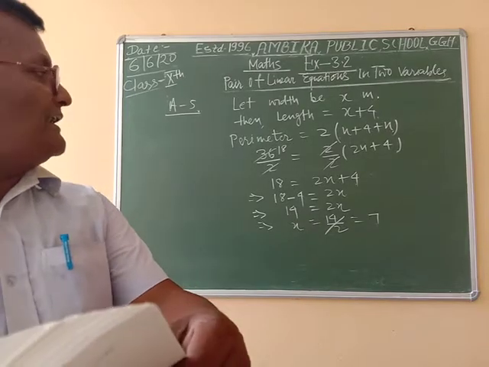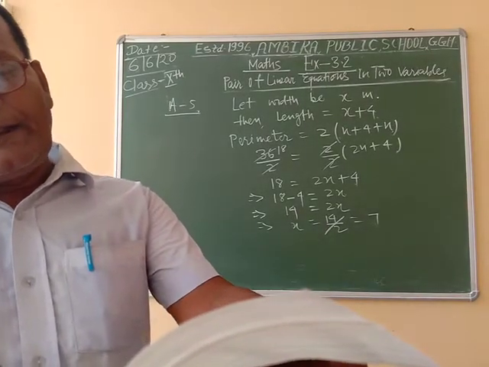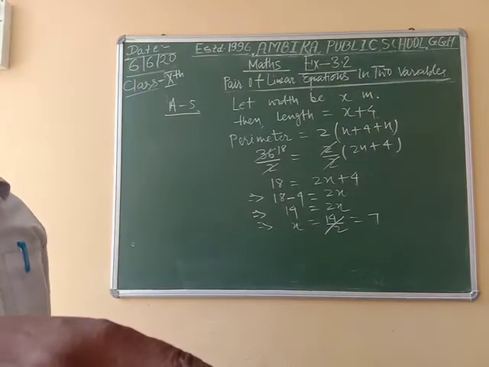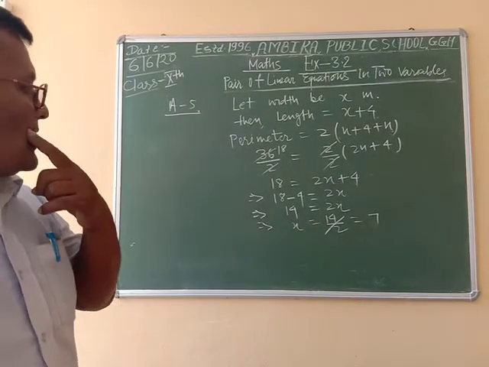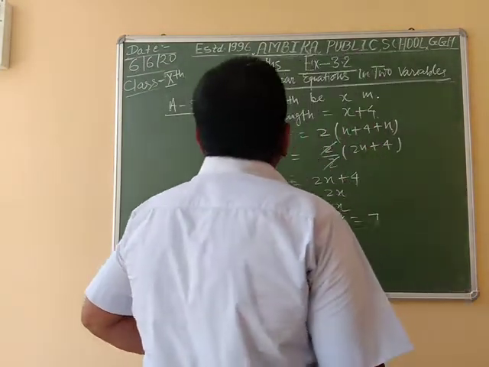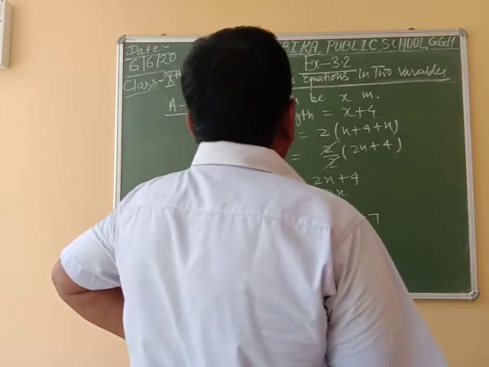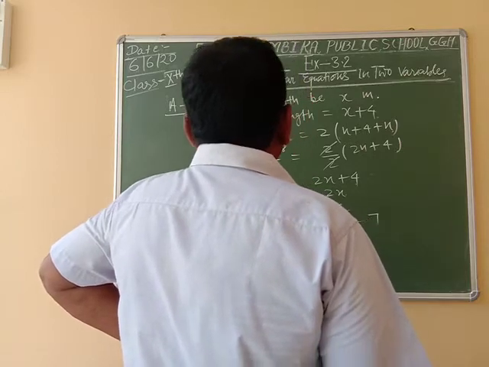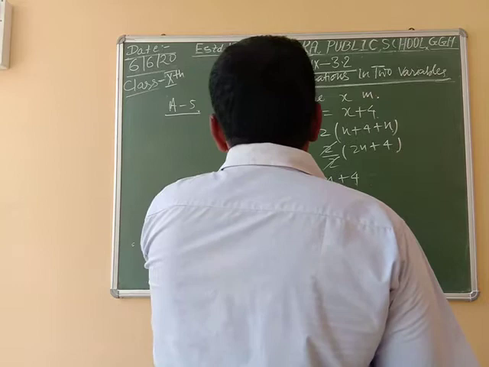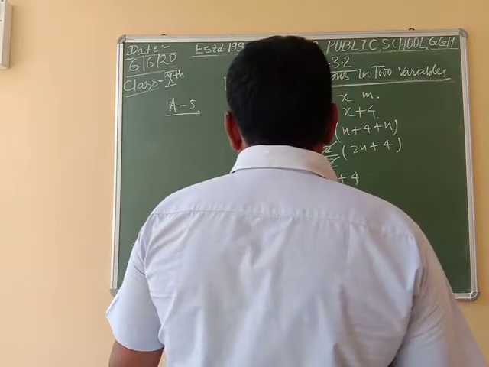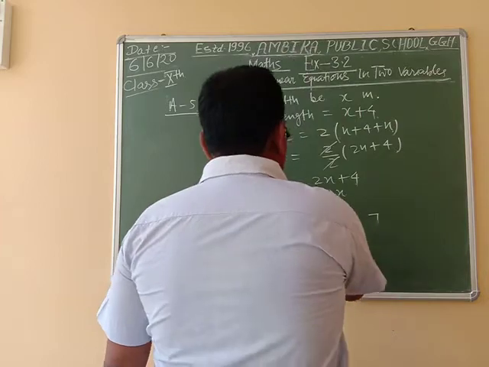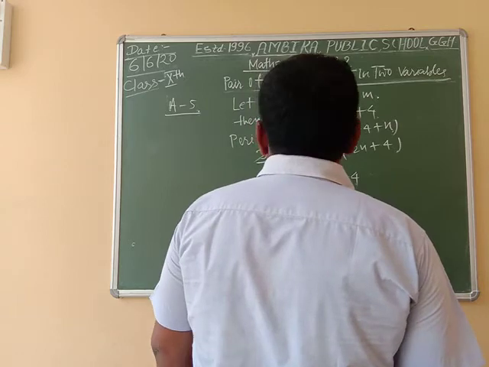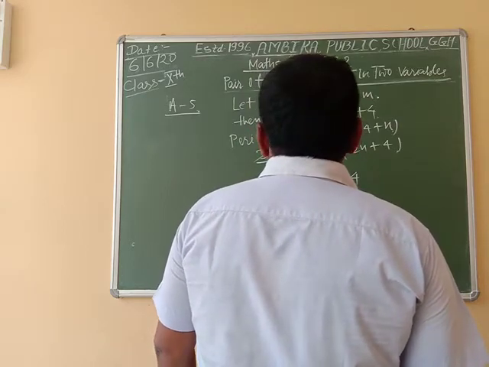Hence the length of the rectangular garden and the breadth. Width will be x meter, length is equal to x plus 4, perimeter 2 into L plus B, half the perimeter is equal to 36.